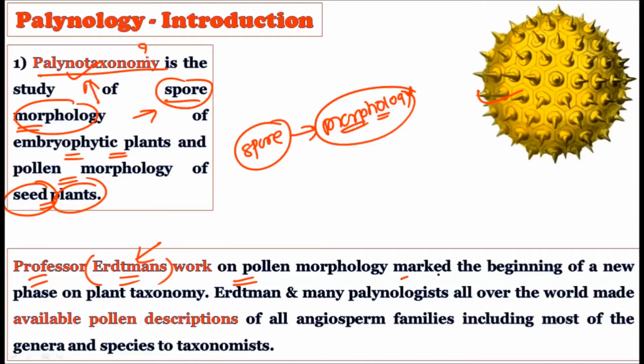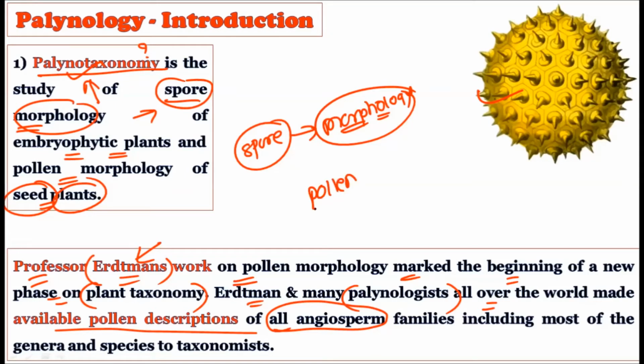See, pollen morphology has marked the beginning of a new phase of plant taxonomy. Eastman and many other palynologists all over the world have made the pollen descriptions available. See what they do: all the angiospermic families, whatever pollen grains are there. This is huge work. Whatever pollen grains are there in all angiospermic families, the descriptions of all these pollen grains were created by the team of Eastman.